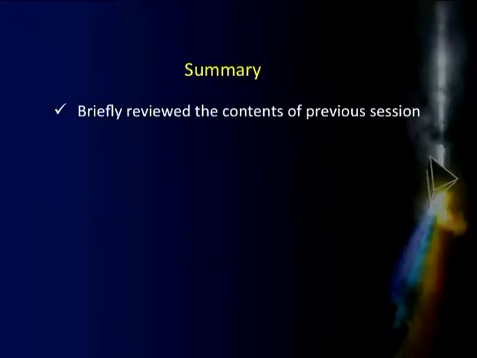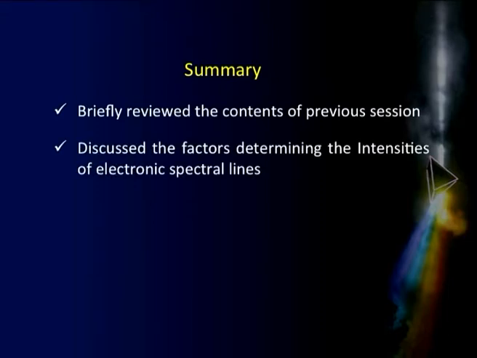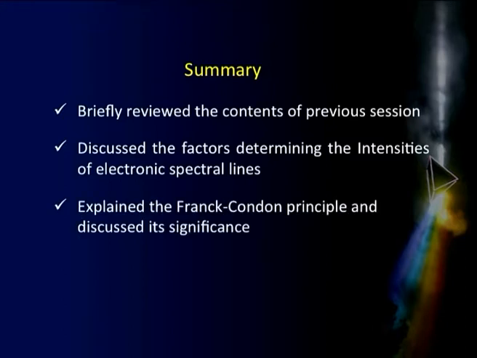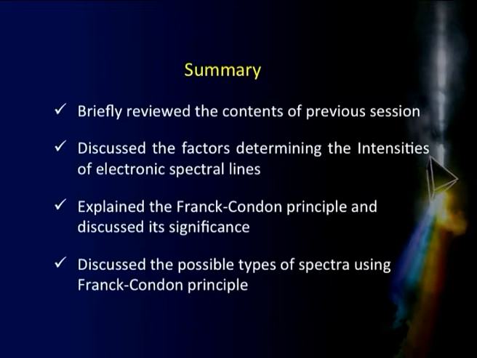That is a little thing we wanted to bring in to complete our argument about electronic spectroscopy. Let us sum up what we have done today. We briefly reviewed the contents of the previous session. Thereafter, we discussed the factors which determine the intensities of electronic spectral states. Then we brought in the Franck-Condon principle and discussed its significance. We defined what it is, what it means, and what it signifies. Having done that, we discussed the possible types of spectra we can obtain on the basis of the Franck-Condon principle for different arrangements of the ground state and excited state energy levels in different molecules.